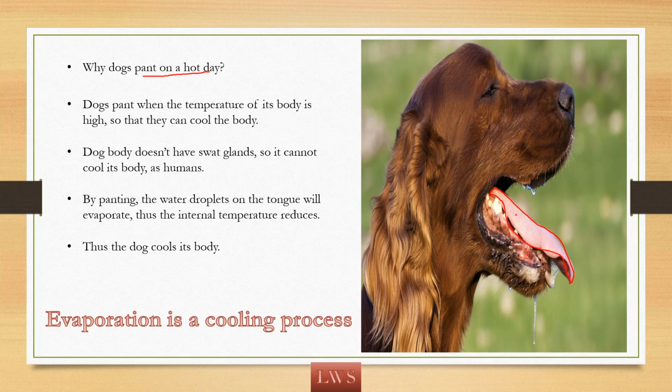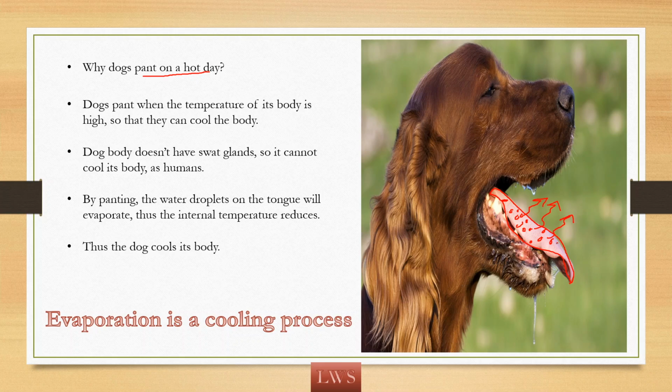So what happens when a dog is panting? On its tongue, there will be so many water droplets. These water droplets will get energy from the internal body. As the dog's internal body is hot, all the water droplets will acquire energy from the internal body, and once they are getting enough energy, they will evaporate, they will escape from the surface of the tongue.